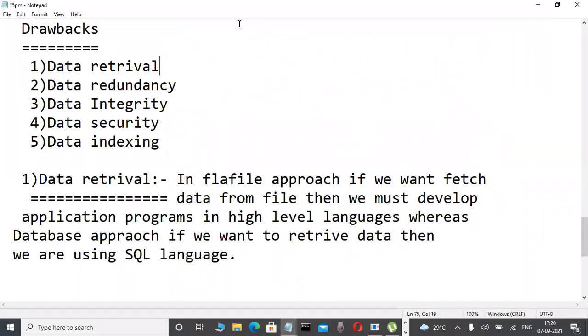The next drawback is data redundancy. Redundancy means duplicate data. Duplicate data is not the biggest problem.